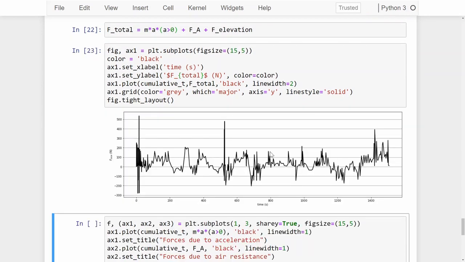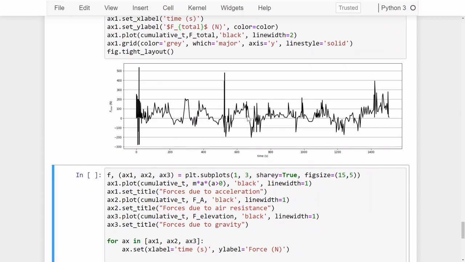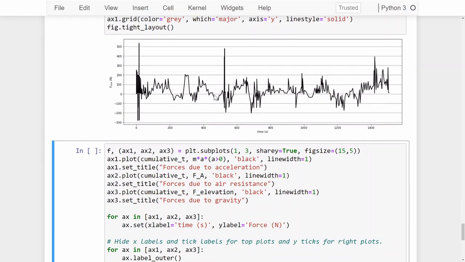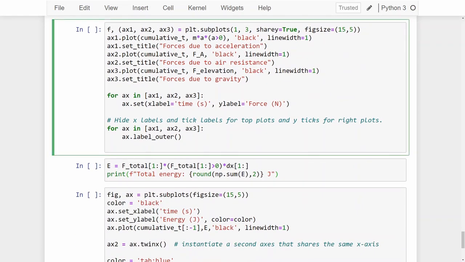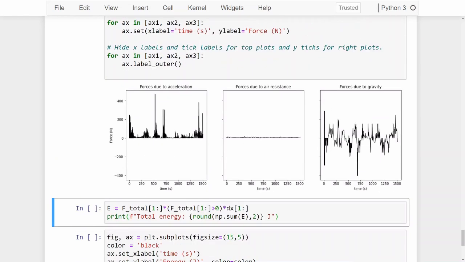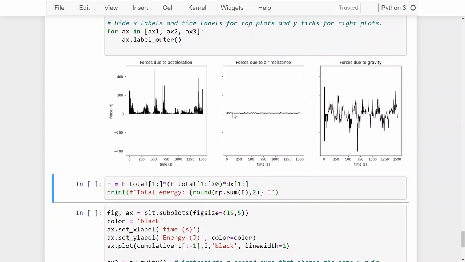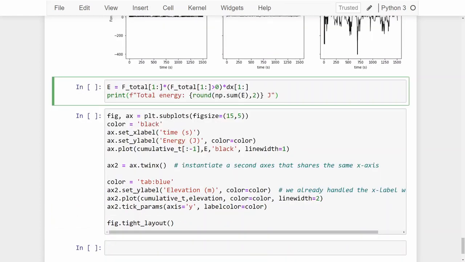We can have a look and see what our total forces look like, and it basically follows the same trend as the graph for the forces due to gravity. And if we put all three components next to each other, you can clearly see that the forces due to air resistance are minuscule compared to the forces due to gravity and the forces due to acceleration. For jogging purposes, we do not really need to worry about the air resistance if there is no headwind, of course.